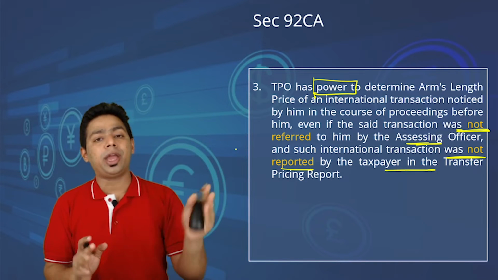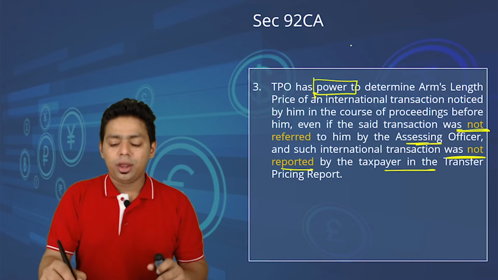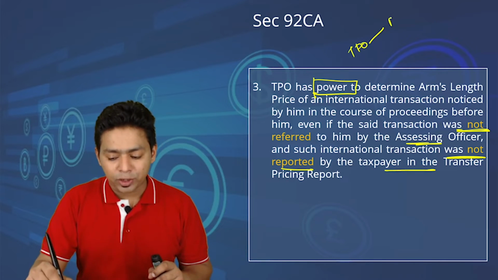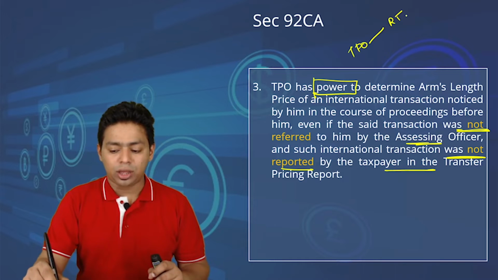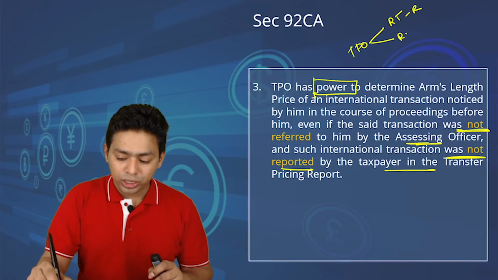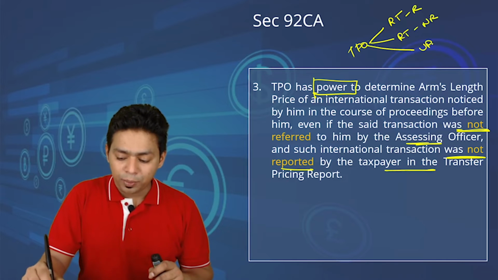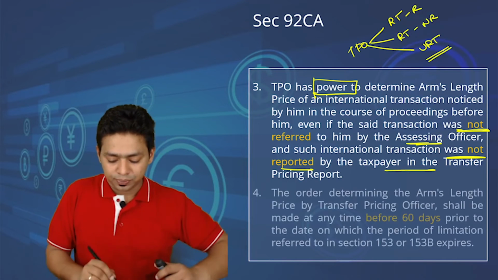Even those not referred by the AO will be determined. In short, the TPO has the power to determine the arm's length price of a reported transaction referred by the AO, a reported transaction not referred by the AO, and even an unreported transaction. So you should know this.